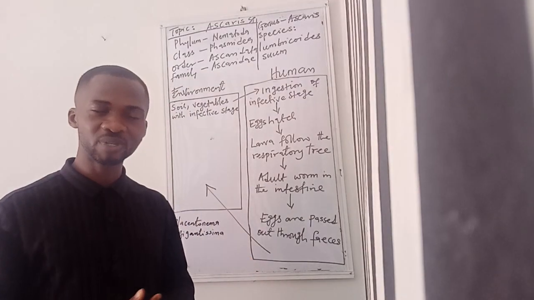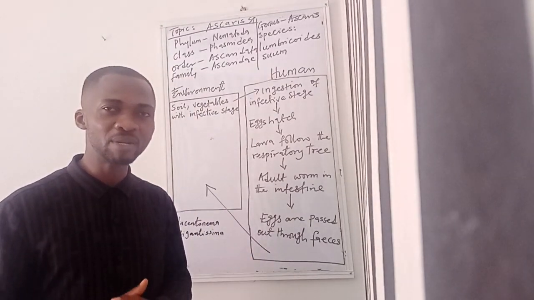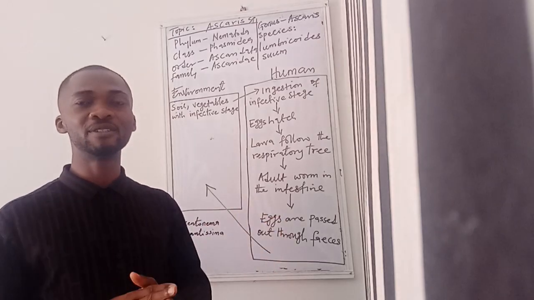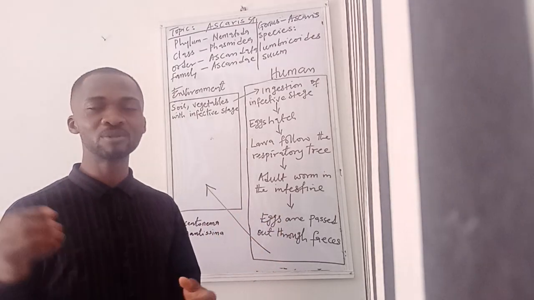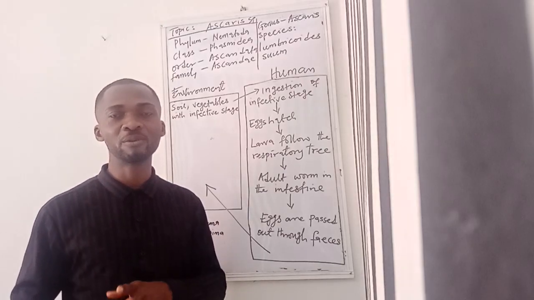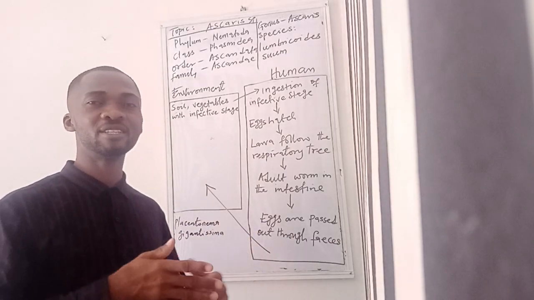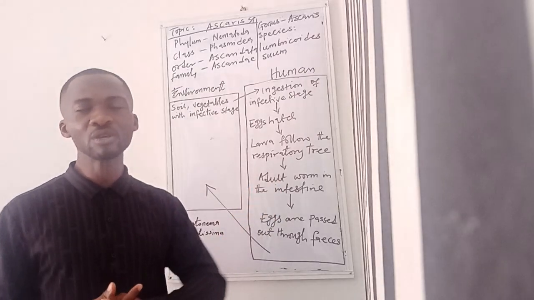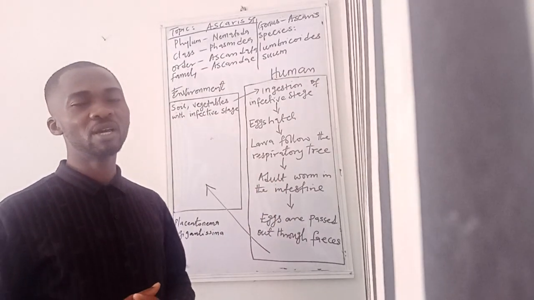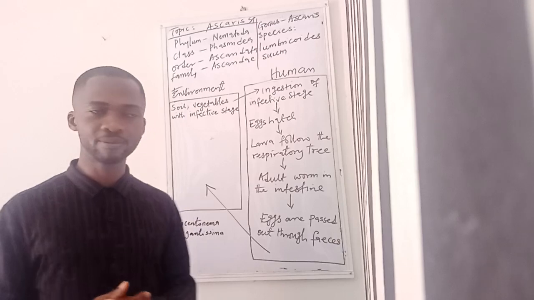Also, using feces for manure, except if the feces is well treated, then it can be used for manure. The use of human feces for manure, especially in areas where people plant vegetables, could also help the transmission of these parasites.